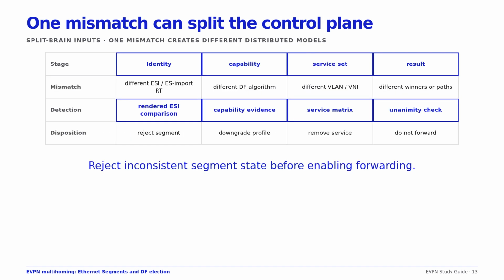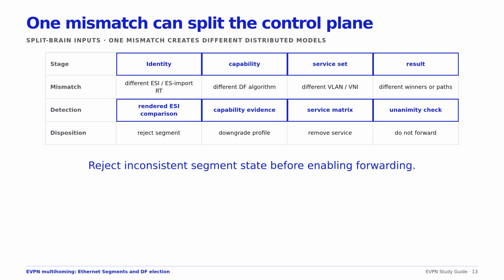Multi-homing configuration must be validated as a pair. Different ESs make one attachment appear as two sites and can trigger false MAC mobility. A different ES import, RT, or missing type 4 route creates divergent peer sets. A DF algorithm or preference mismatch can produce inconsistent winners. An EAD per EVI mismatch can suppress remote alias paths. A different VLAN to VNI set makes only some services fail.